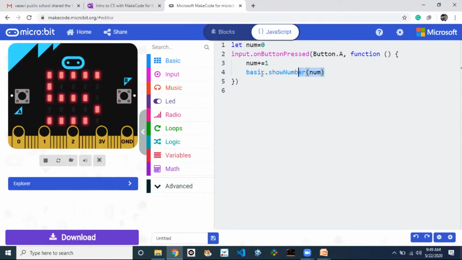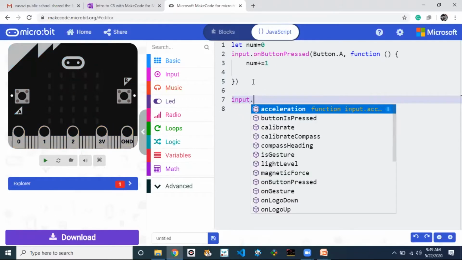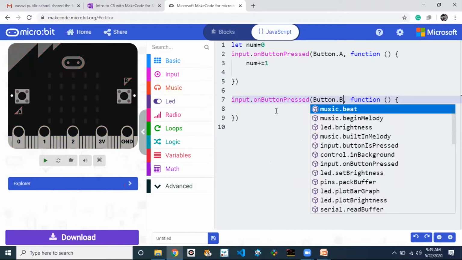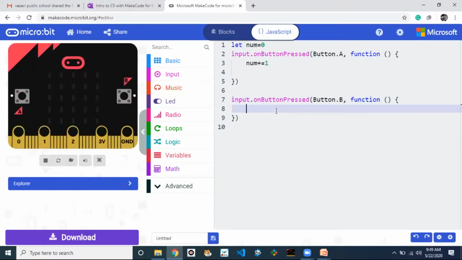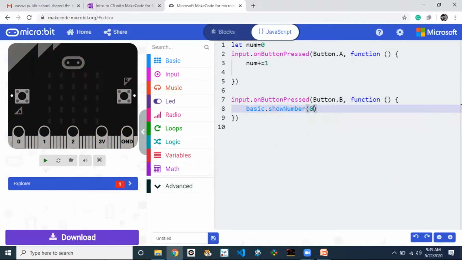Very simple. Just remove this line here. In place of this, we write input on button pressed, here button B is pressed. Here you can give the result. What is the result? Just basic show number. If you want to show the number, you can use this one. Inside this, you directly give the number.